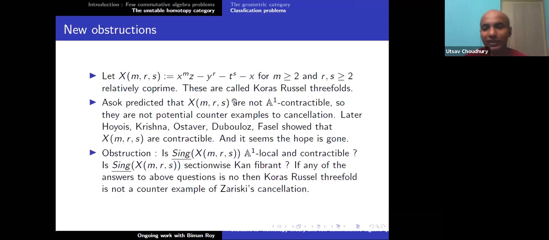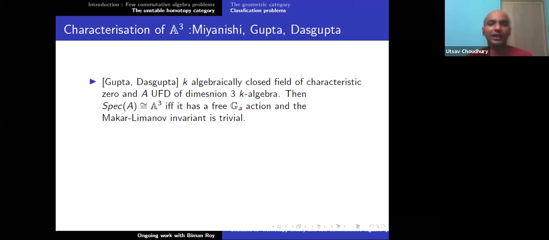Okay, so now let us see exactly what results we have. These are not at all results yet, because this work is still going on. Before going to the results, we are actually interested in classifying A3.